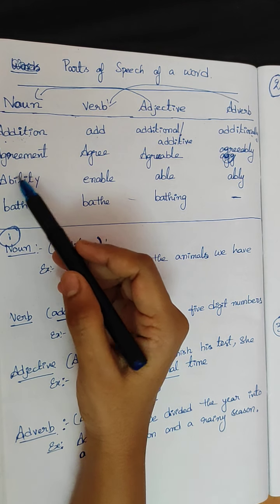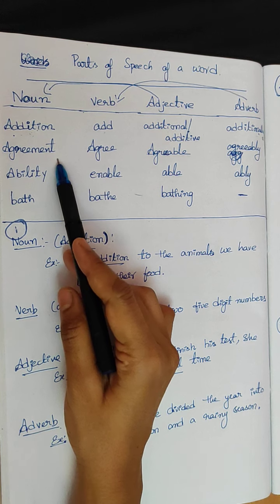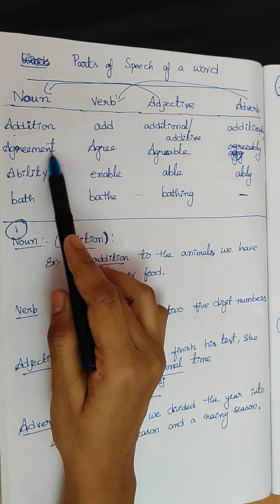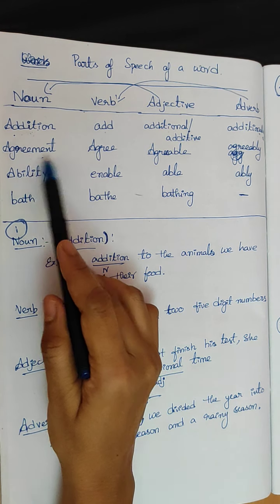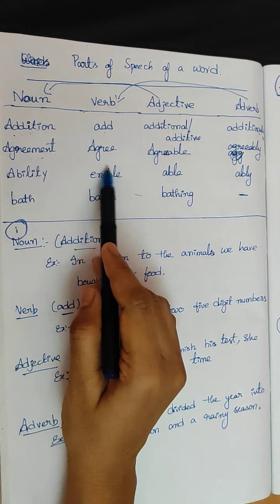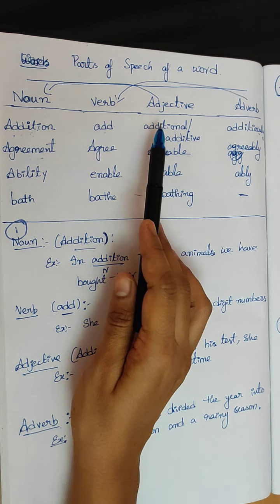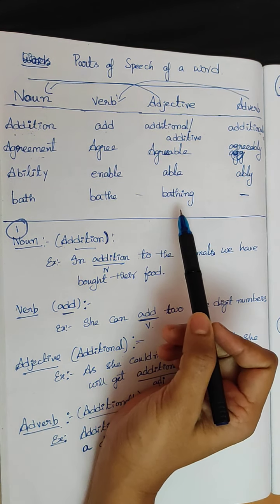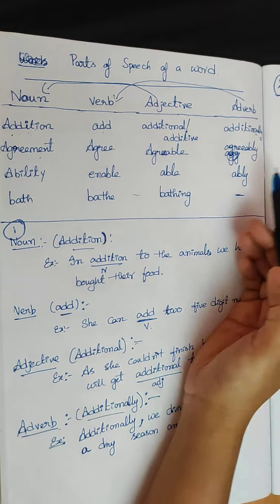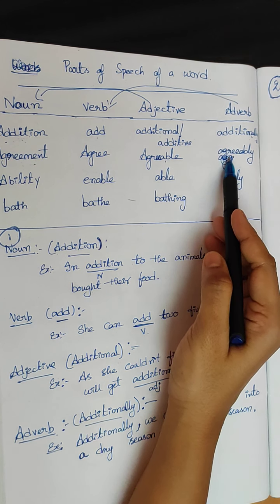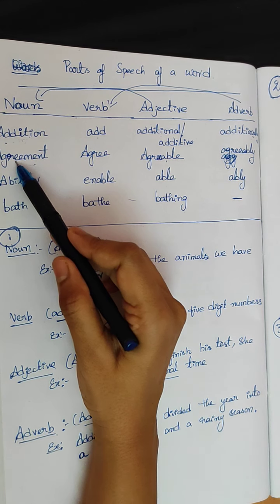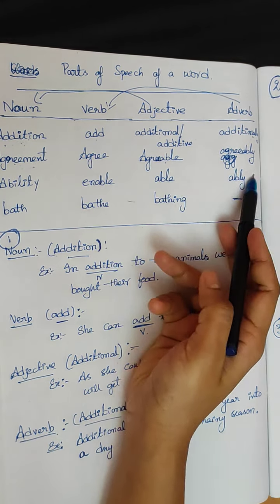So here is one more example. Agreement is the noun form. For the same word we have the verbal form, agree. Agree is the verbal form. Then what about the adjective form? Agreeable. In most cases we get able at the end for adjectival forms. Agreeable, agreeably, bly, for adverb. The word is the same, it just has the four forms.